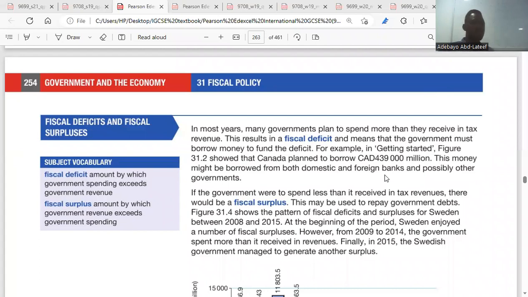Between fiscal deficit and fiscal surplus: fiscal deficit means that spending exceeds revenue. Fiscal surplus means revenue exceeds spending, or expenditure. Is it clear? All right.